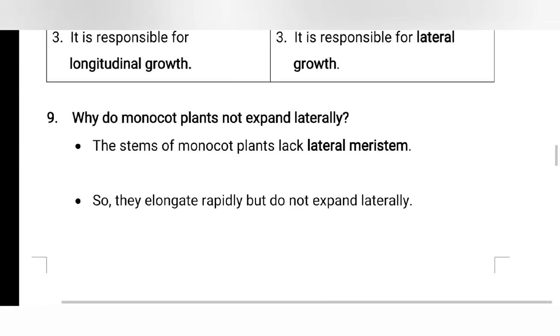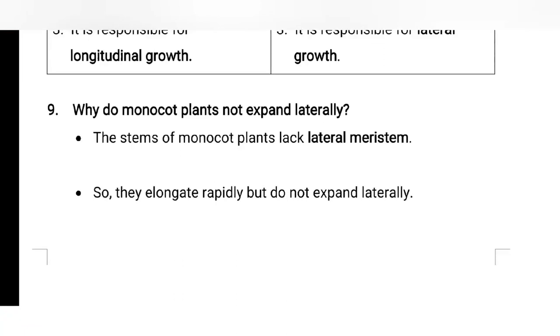Next question. Why do monocot plants not expand laterally? We have already studied that for the lateral thickness or the sideways thickness, the lateral meristem tissue is responsible. So here monocot plants don't expand laterally. They are asking the reason.